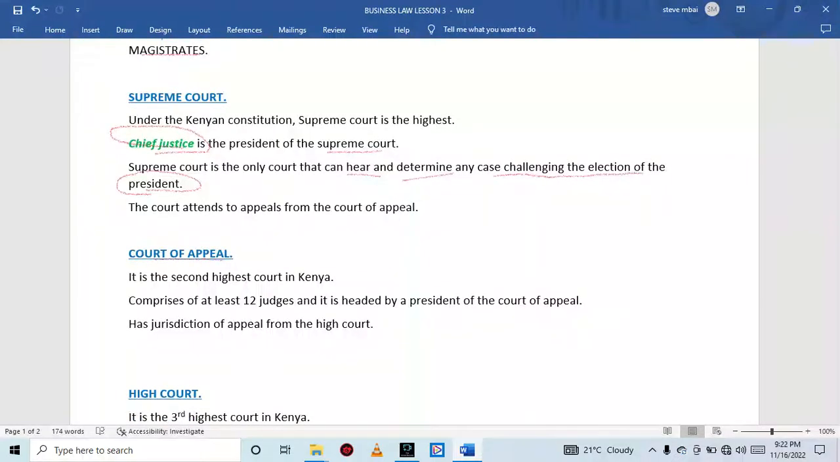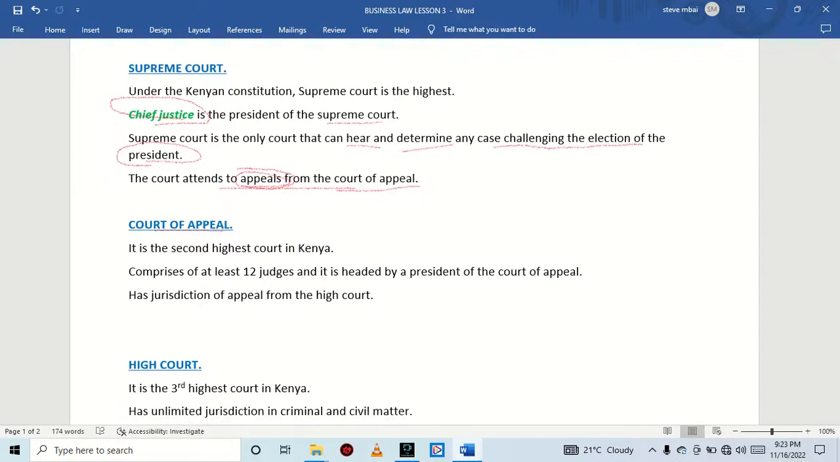The Supreme Court also attends to appeals from the Court of Appeal. Appeals are cases where the participants in a certain case are not satisfied with the ruling that had been made by the Court of Appeal. So it is the duty of the Supreme Court to hear such cases.